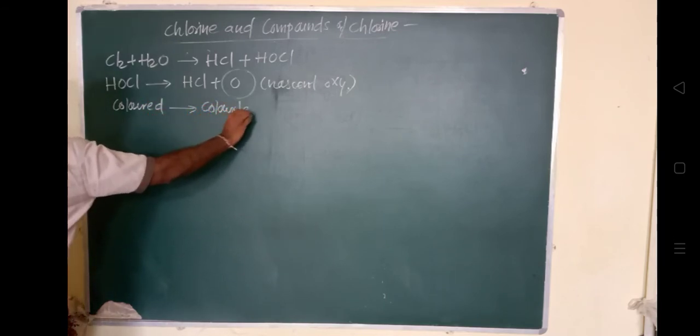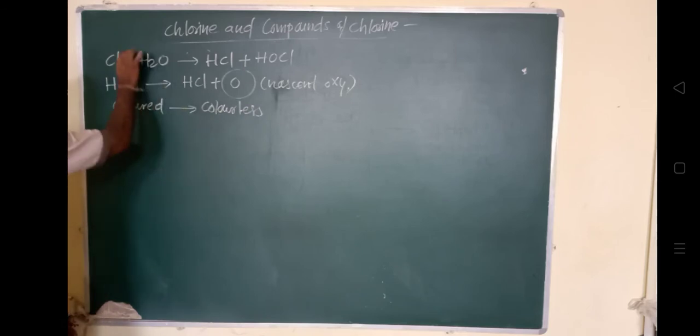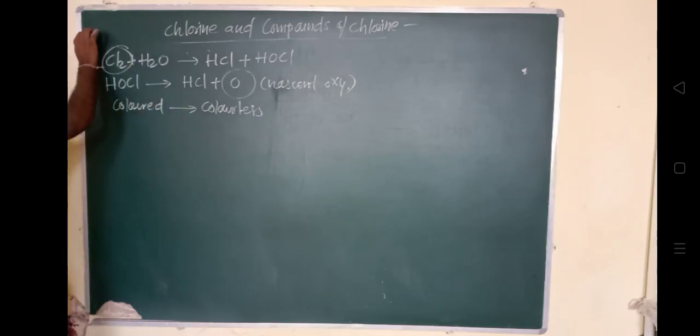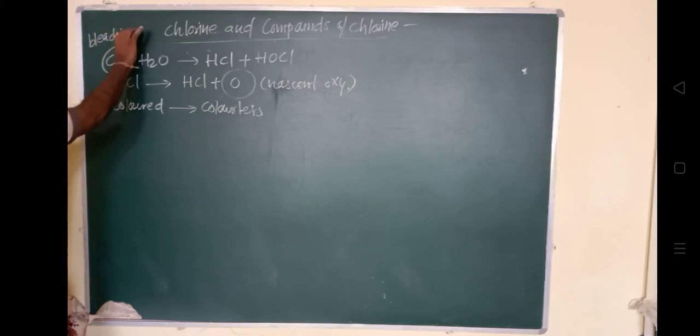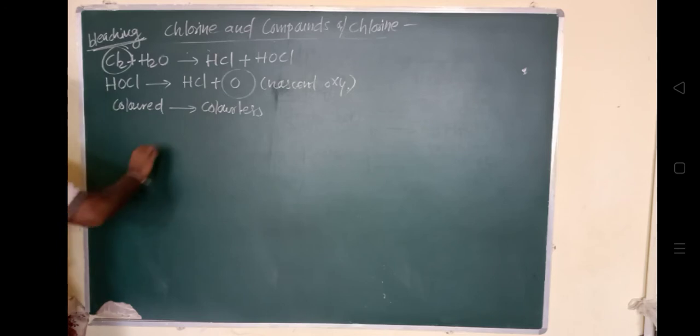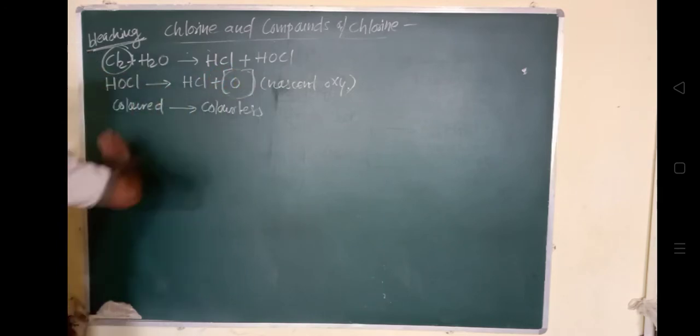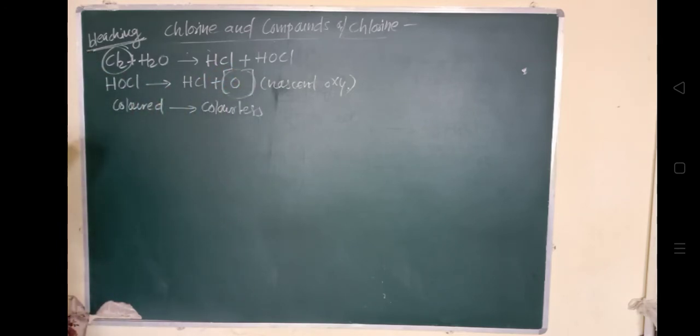So due to this nascent oxygen, ये क्या होता है, colored जो रहता है organic matter, इसमें जो colored organic matter present रहता है, it combines with this nascent oxygen and gives rise to the colorless matter.